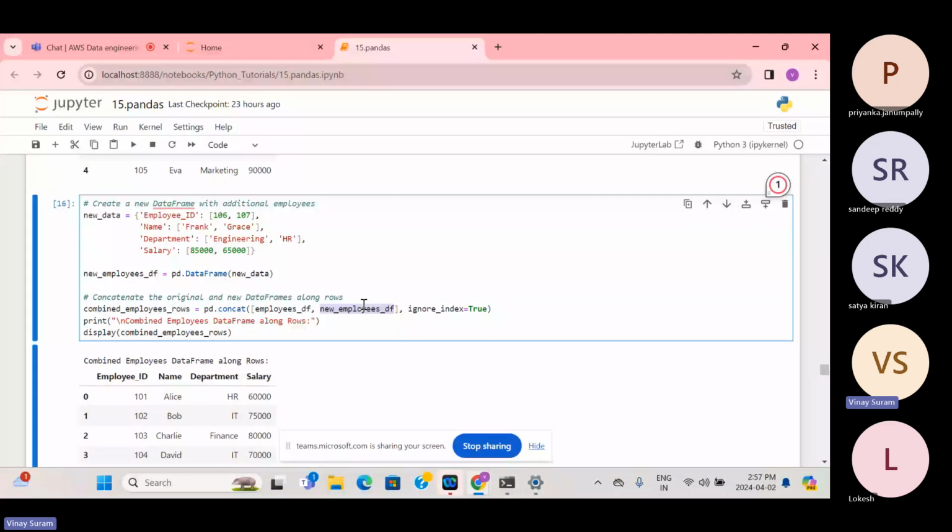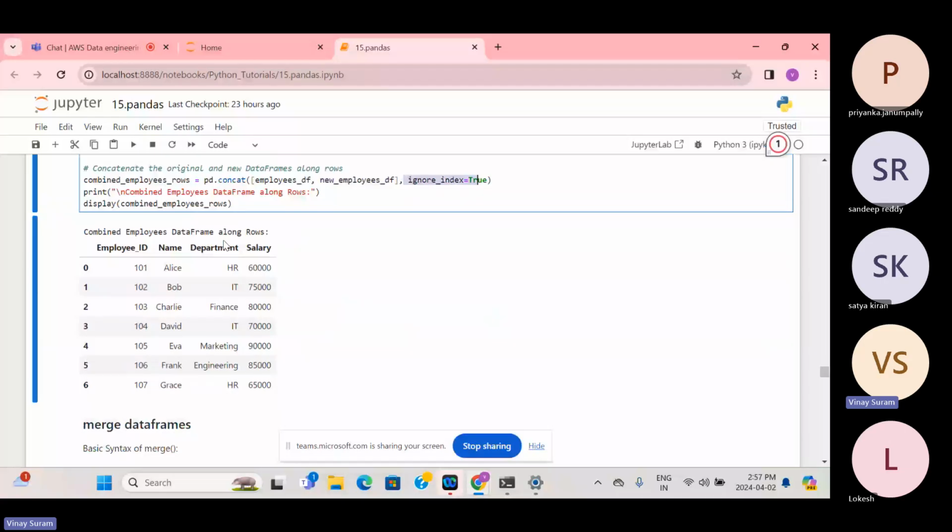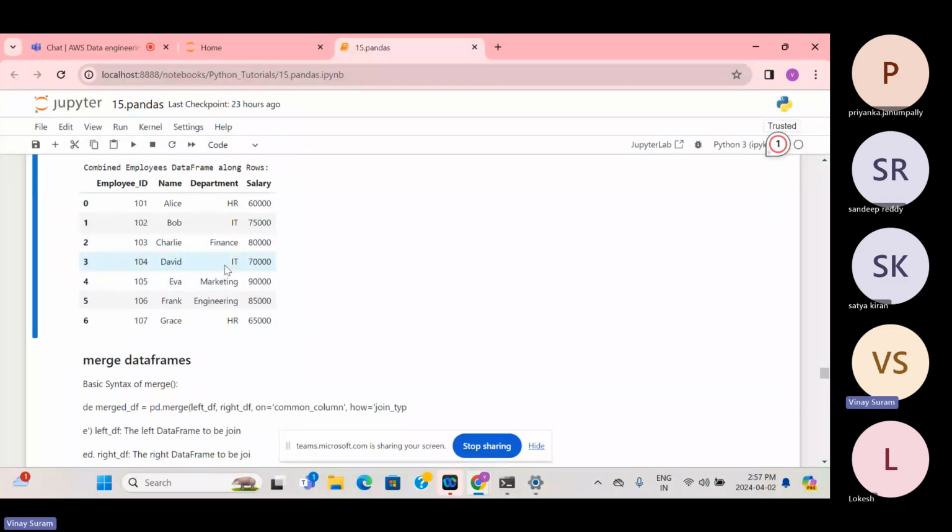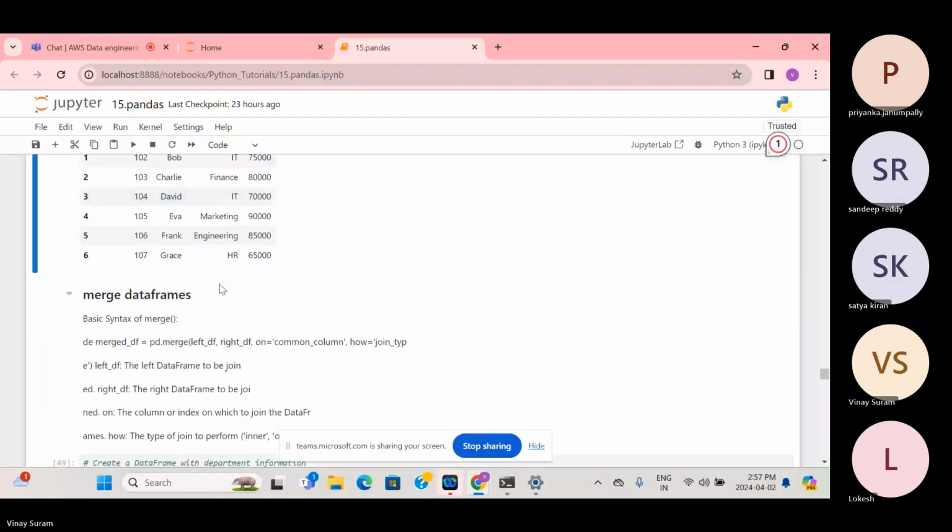You can see a total of 7 records, because the first df has 5 records and the second has 2. You used concat, which is like union, and it displayed all the records from both data frames. So this is all about concat, and then you have merge.